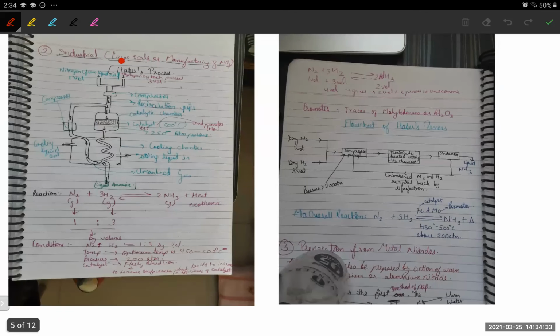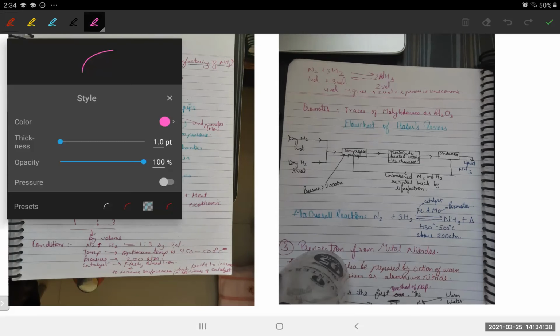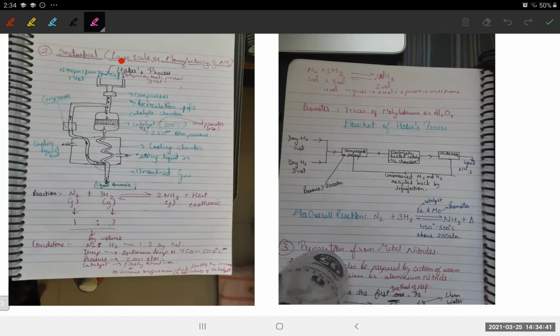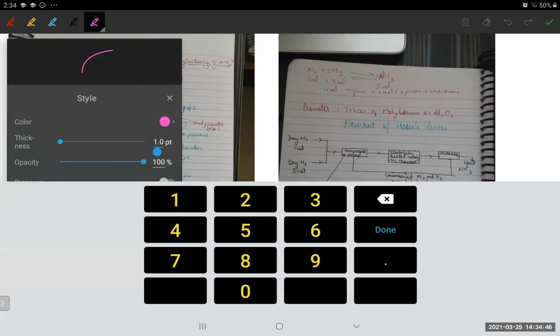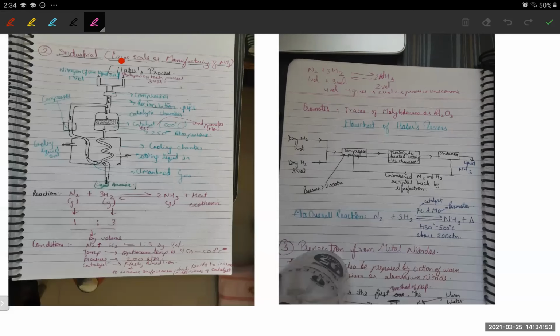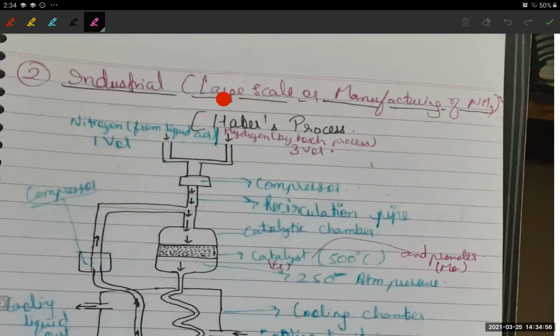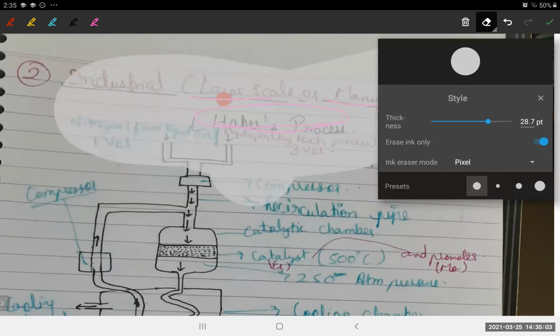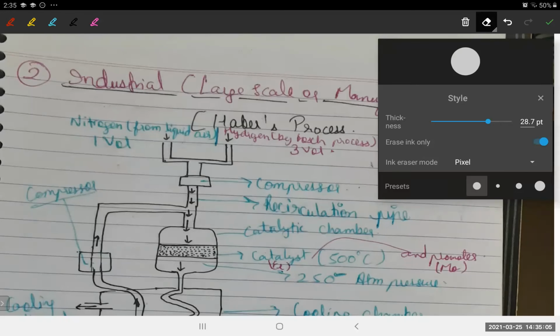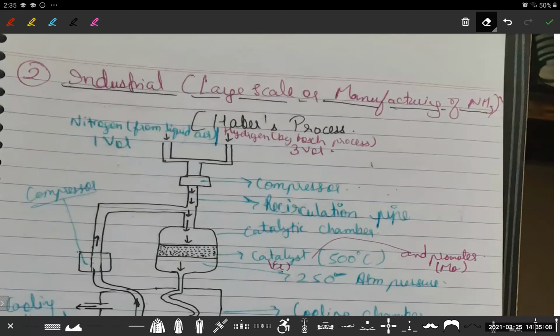First of all, we are taking the industrial method. Let's take the pen and start. We are doing it on a large scale, and that is called Haber's process, because the scientist who discovered it was named Haber. So it is named after the scientist who discovered it.